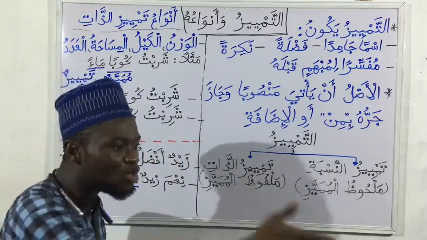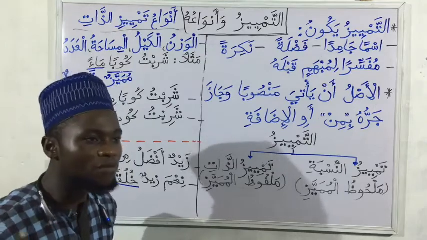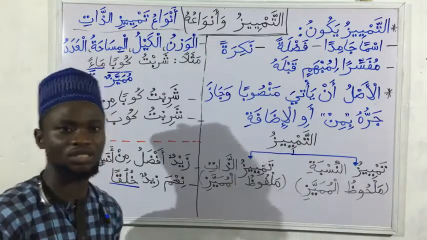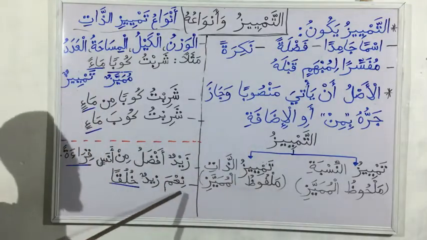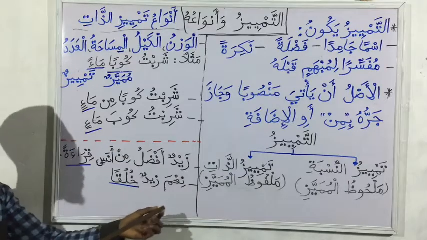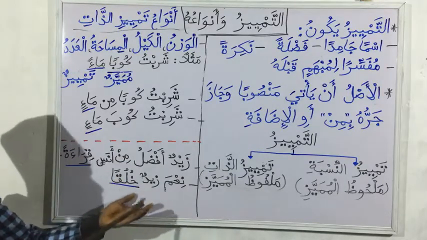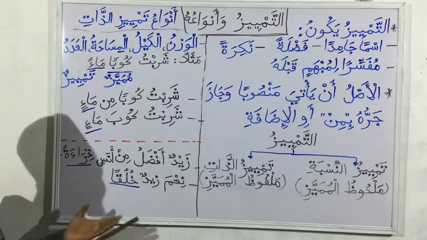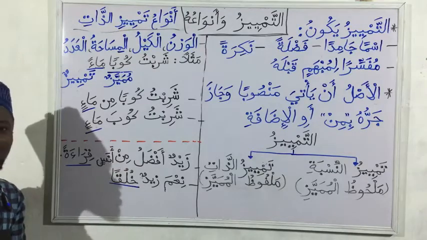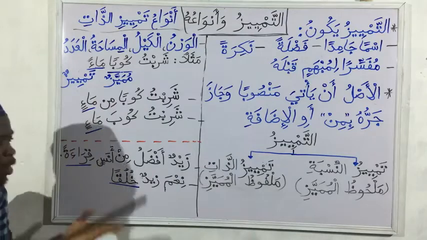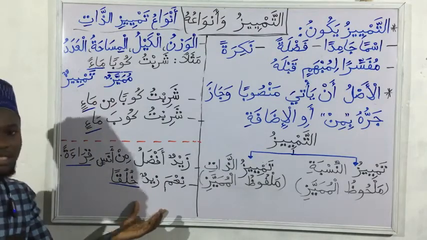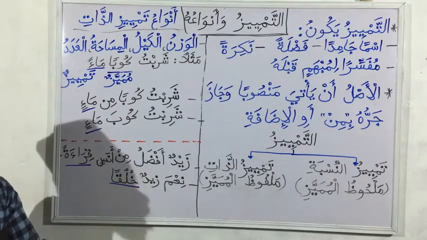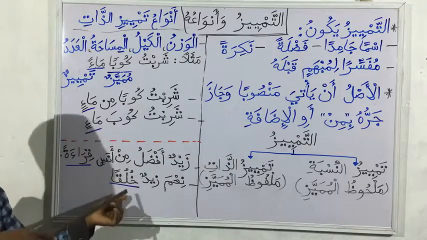Then the second one, malhuzul mumayyaz. The mumayyaz is not a word we can point at in the sentence. We can just feel the ambiguity in the sentence. We cannot say this is a particular word causing it. So looking at an example, Ni'ma Zaidun khuluqan. Zaid, how excellent is Zaid? Khuluqan, in behavior. That is, how excellent is Zaid's behavior. So if you just say how excellent is Zaid, the sentence is totally ambiguous. But we don't know the word causing the ambiguity. You just know that the sentence is ambiguous. So in what aspect is Zaid excellent? It's tamyiz that will now explain it.